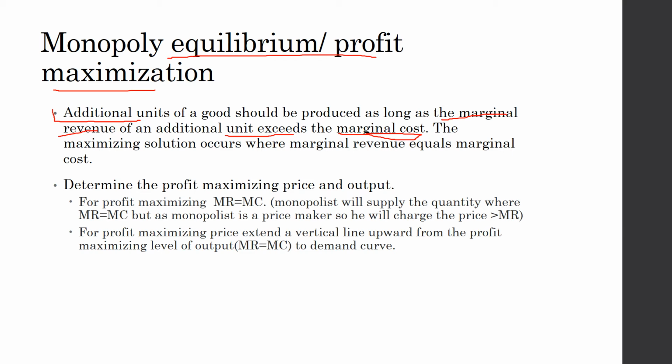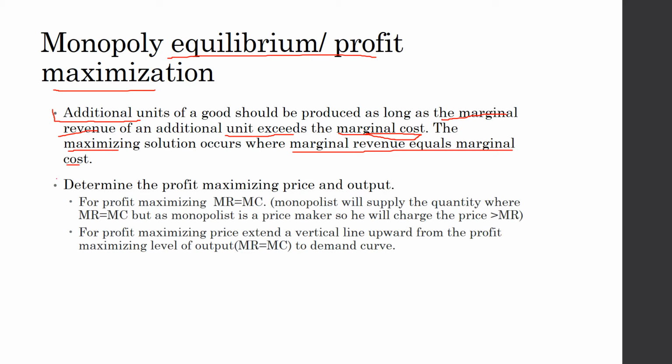And the profit maximizing solution occurs where marginal revenue equals marginal cost. It means that the maximum point where the monopolist should stop producing is the point where marginal revenue becomes equal to marginal cost. Because if he produces after that point, then he will be facing loss. The monopolist's whole profit will start to decline.